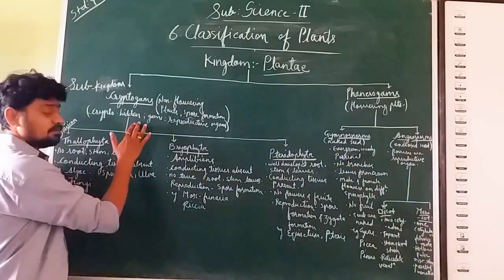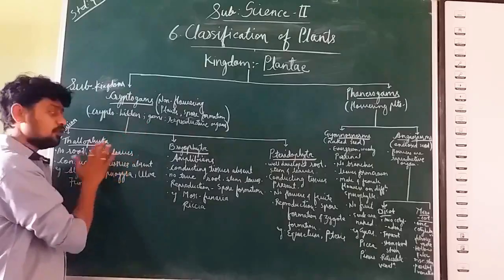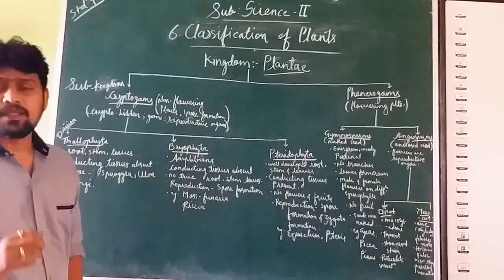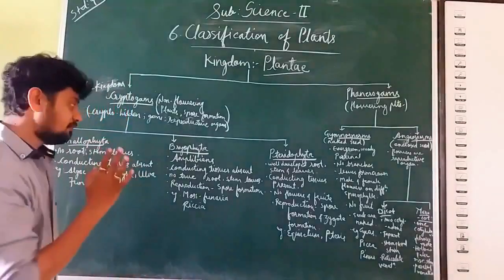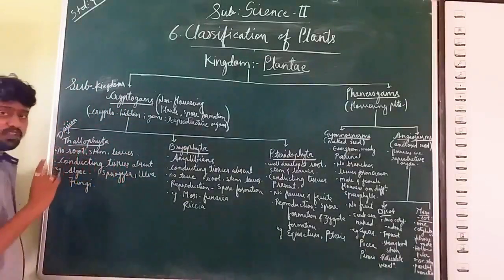Further, the subkingdom cryptogams is divided into three divisions. The first division is Thallophyta.